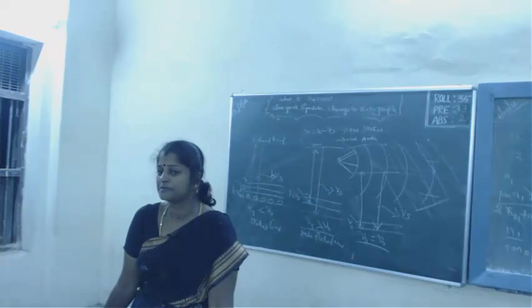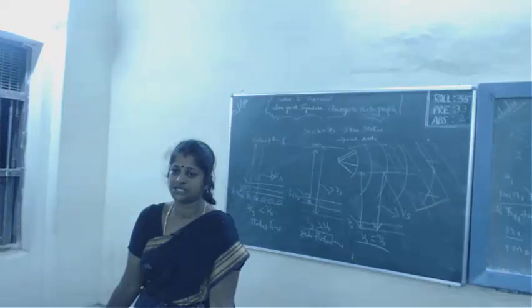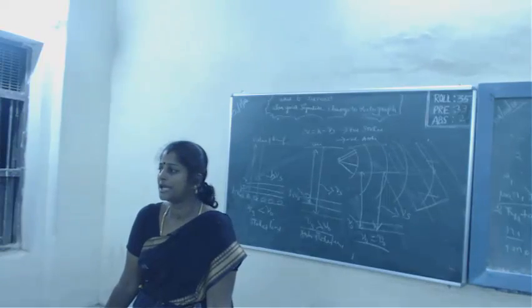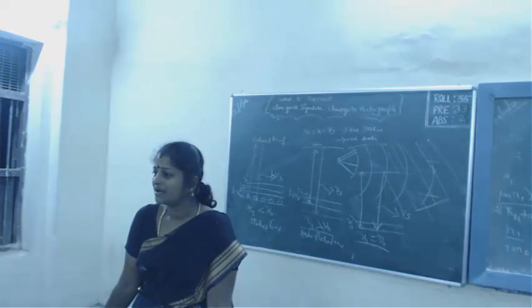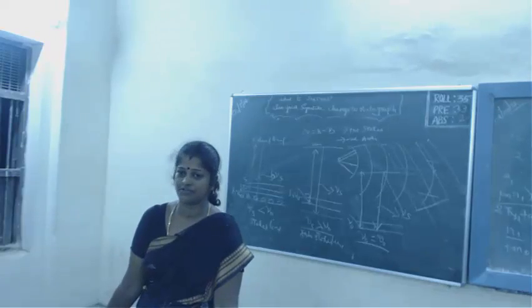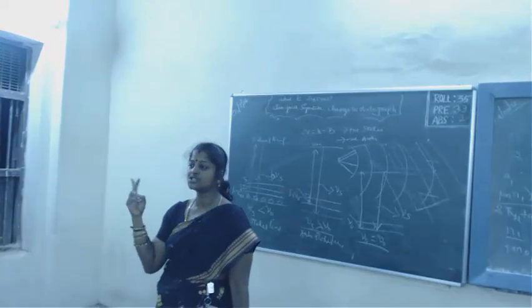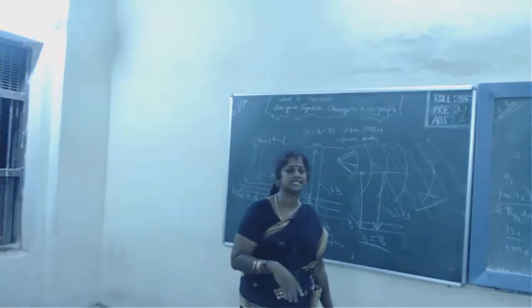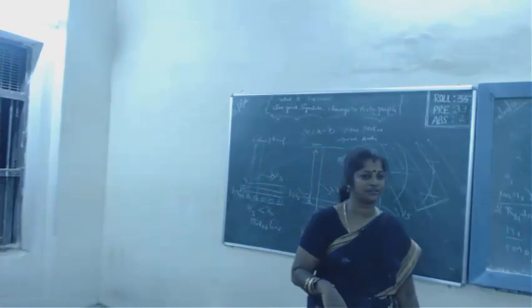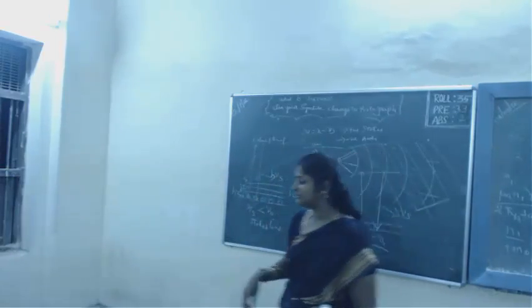Clear? So Huygens principle may come under a 3-mark question. Huygens principle is used to determine or to locate the secondary wavefront. Second, it is used to analyze what should be the shape of the secondary wavefront. Clear?